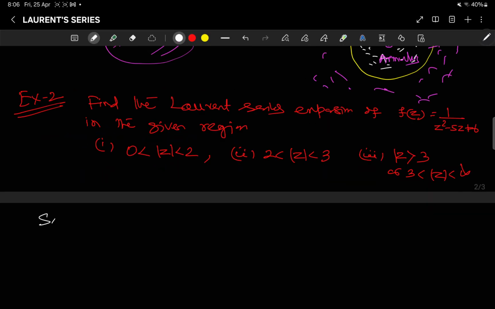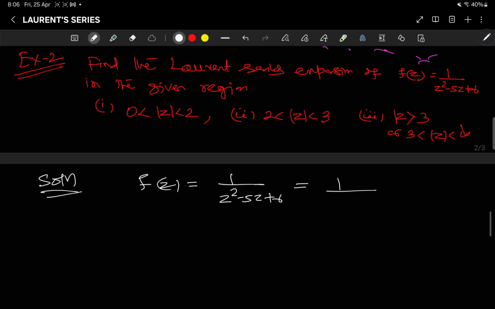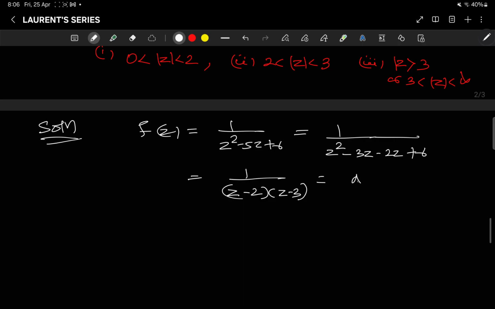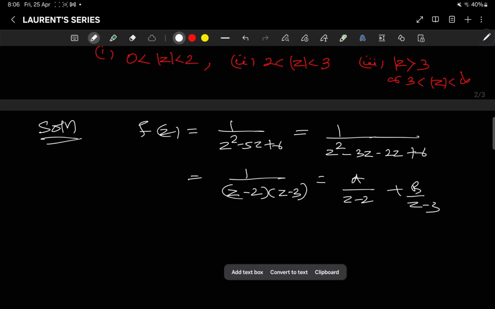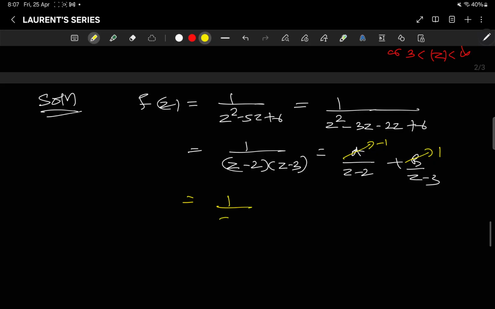Now coming to this question. Here you see f(z) is equal to 1 by z square minus 5z plus 6. By middle term factorization, 1 by z square minus 3z minus 2z plus 6, right? So this is equal to 1 by (z minus 2)(z minus 3). By partial fractions it is a by z minus 2 plus b by z minus 3. Putting z equal to 2, the value of a will be minus 1 and the value of b is 1. So you can write it as 1 by z minus 3 minus 1 by z minus 2.